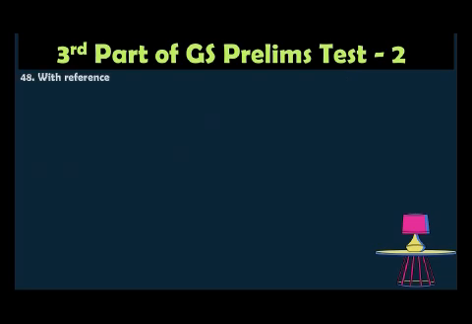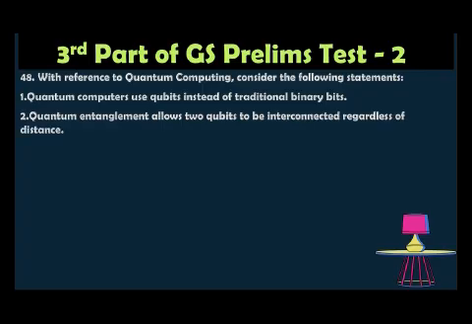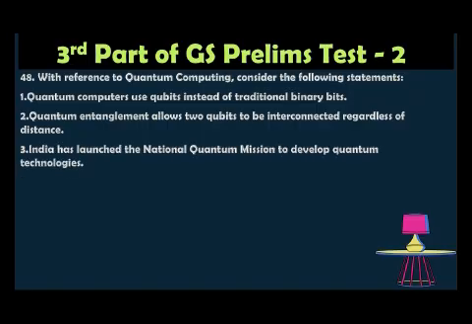Question number 48, with reference to quantum computers, consider the following statements. 1. Quantum computers use qubits instead of traditional binary bits. 2. Quantum entanglement allows two qubits to be interconnected regardless of the distance. 3. India has launched the National Quantum Mission to develop quantum technologies. Which of the statements given above is correct?